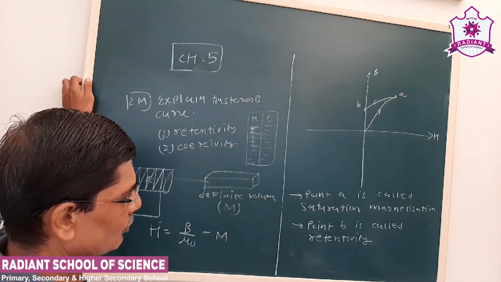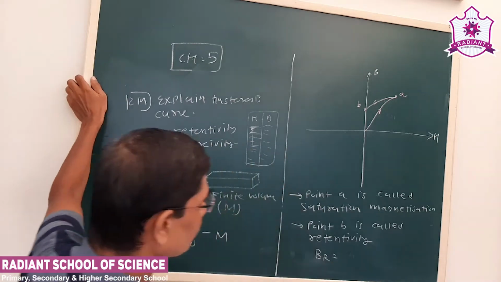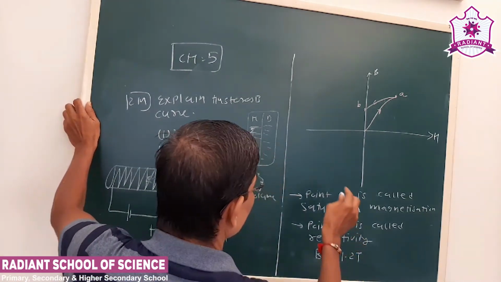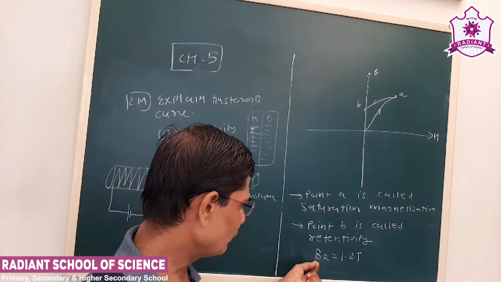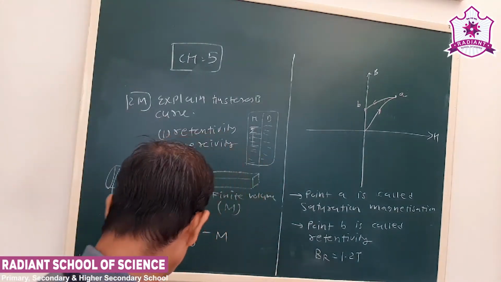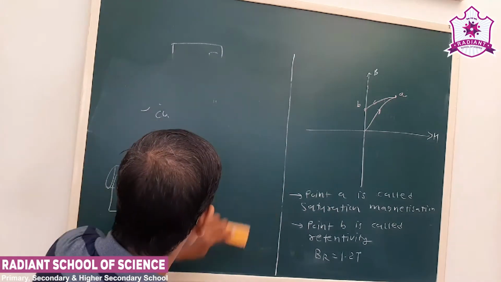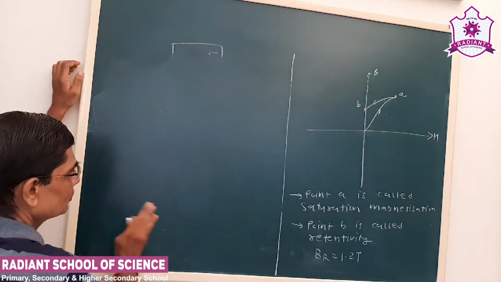See, for a particular material, the value of B, that is R stands for retentivity, is 1.2 Tesla. For a given material, this is shown in the textbook. Now we define retentivity, as it can be asked as an MCQ or a VSQ.